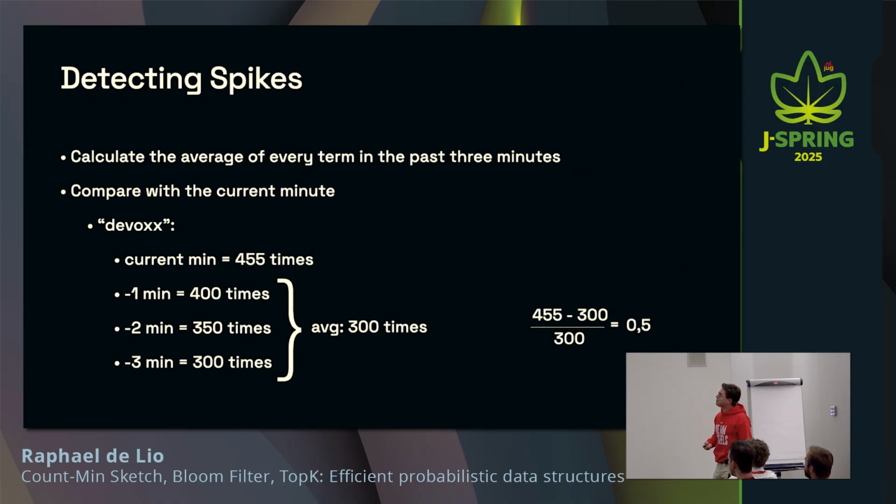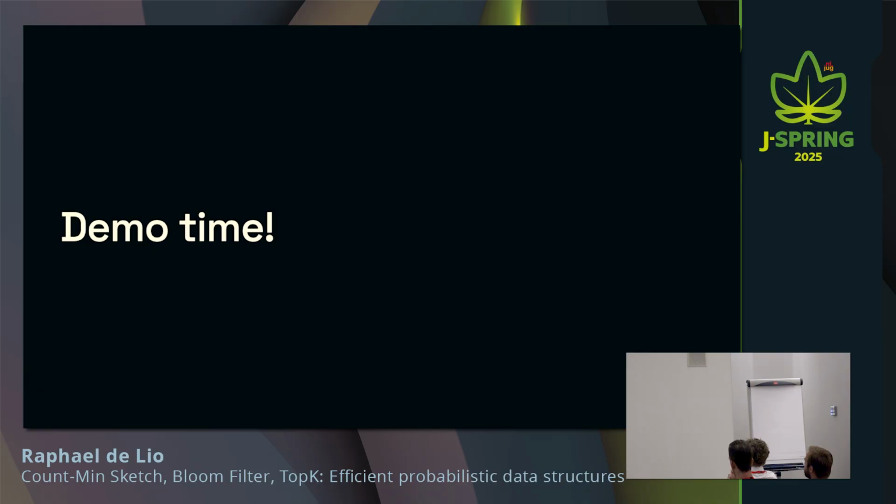All right, so this is what I had explained to you before, that I wanted to look at the average of the past 3 minutes, for example, and compare it to the frequency of the current minute, give it a score, and add this score, which would be 0.5, to the TopK. Let's look at the demo.